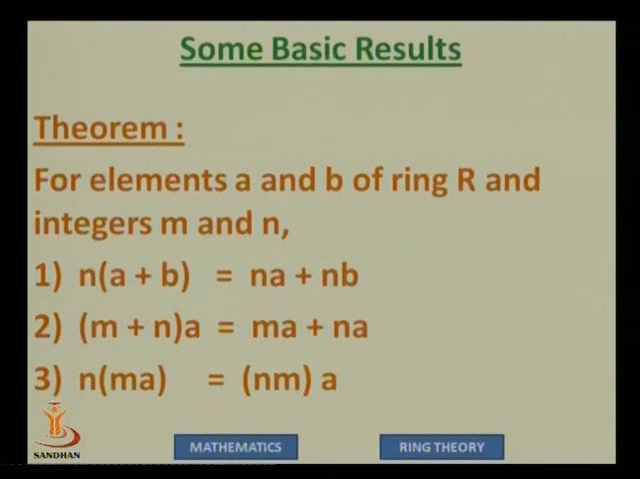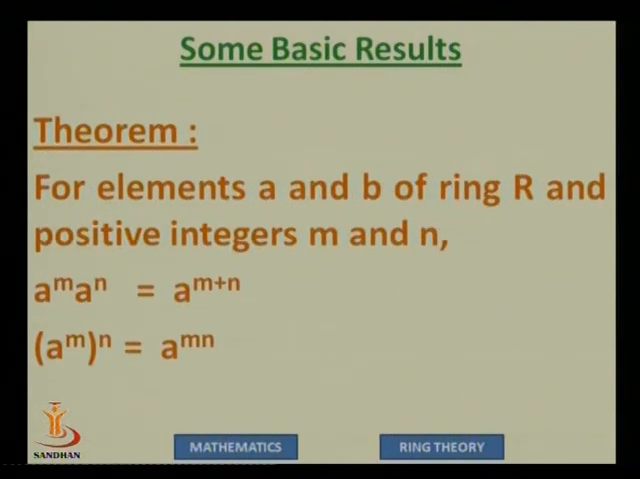Some more basic results, again very trivial looking. For any elements a and b in a ring R and any integers m and n, n times (a plus b) is n times a plus n times b. (m plus n) multiplied by a is ma plus na. n into ma is the same as nm into a. So these are very simple looking, very obvious properties in the usual number system, but here also they are available.